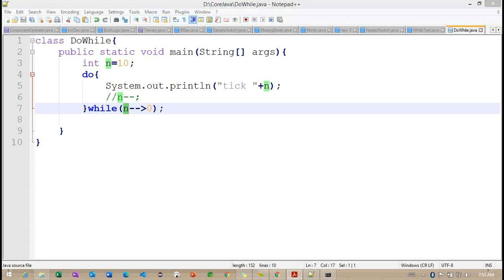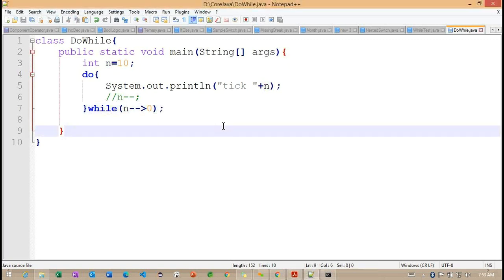So when we are using pre-decrement and post decrement here, getting the point? A simple example we are going to use with the help of do while and case statements here. So here I am going to use the case and do while. How exactly are we going to implement this particular example? So observe.